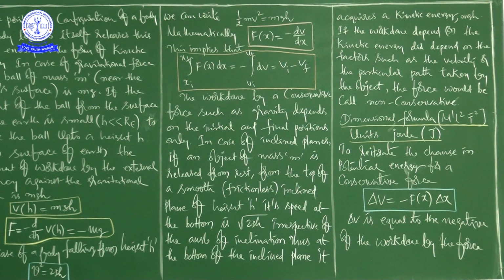Afterwards, we came to discuss what is a conservative force and what is a non-conservative force. At last we discussed the dimensional formula of potential energy and its units. So finally you can write delta V is equal to minus F of x into dx. Here the negative sign indicates that delta V is the negative of the work done by the force. Okay, we will continue in the next class. Thank you.